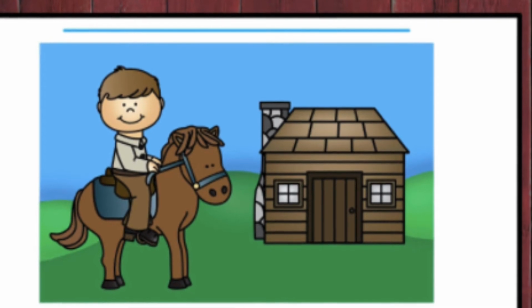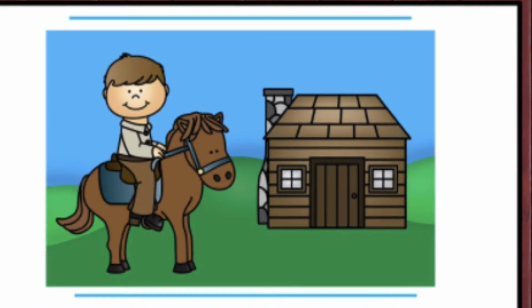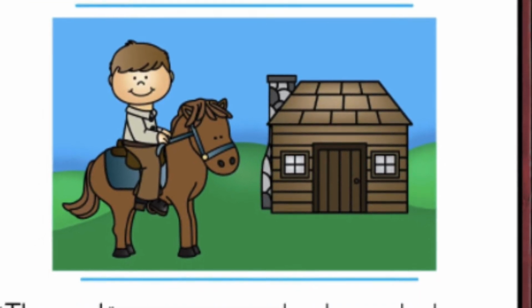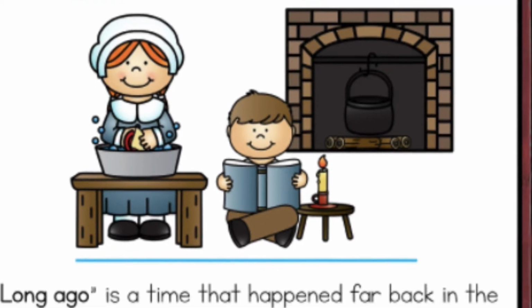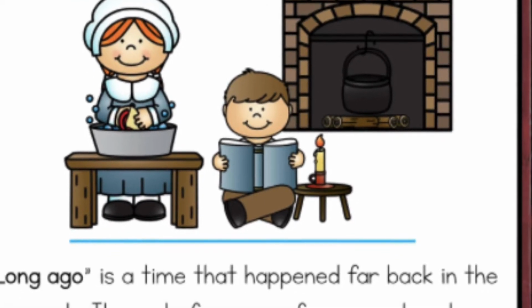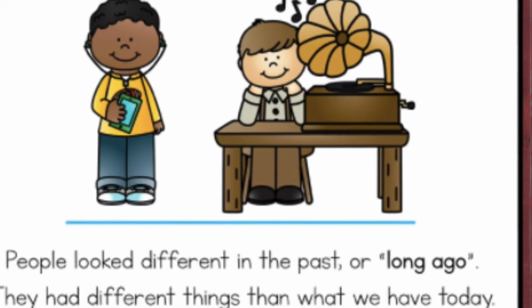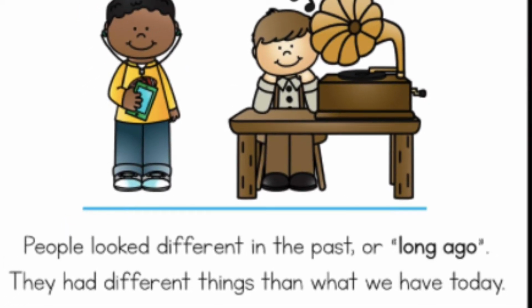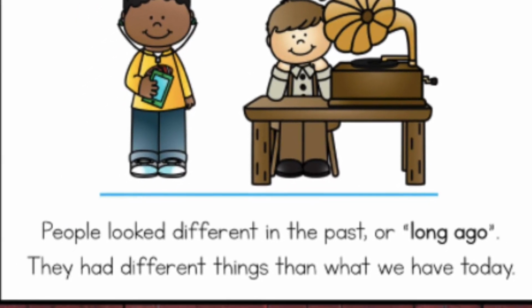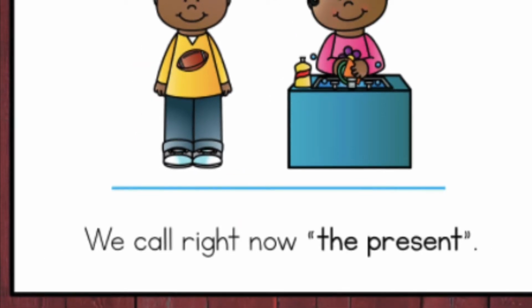The past can mean yesterday or last year. It can also mean long ago. Long ago is a time that happened far back in the past. It was before any of us were born. People looked different in the past or long ago. They had different things than what we have today.